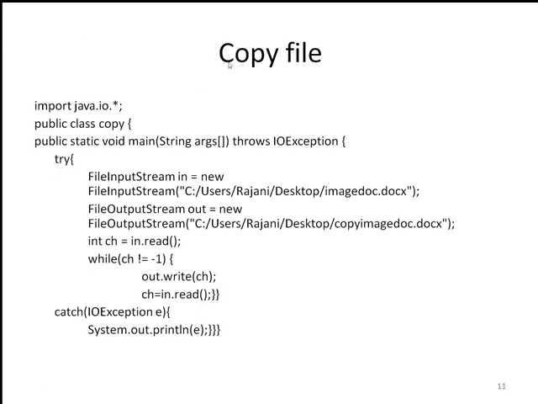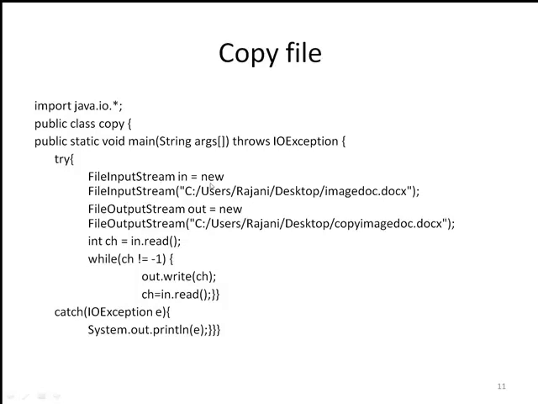Now copy file. In this program I have created an object of FileInputStream and FileOutputStream. In the previous example I used FileReader class and FileWriter class, but here I have used FileInputStream class and FileOutputStream class, because I want to copy the image from image.docx to copyimage.docx.